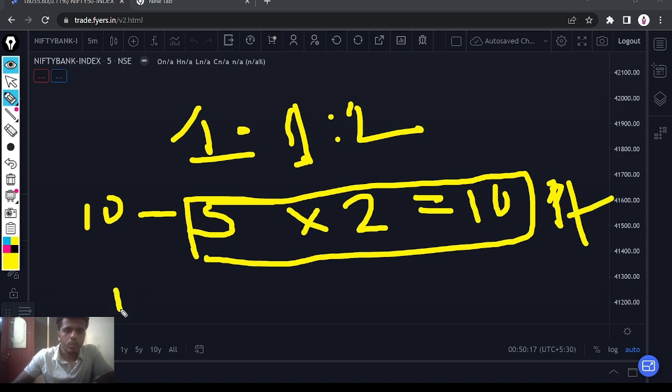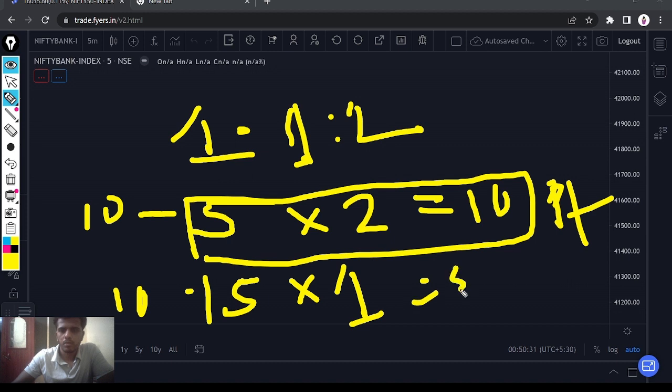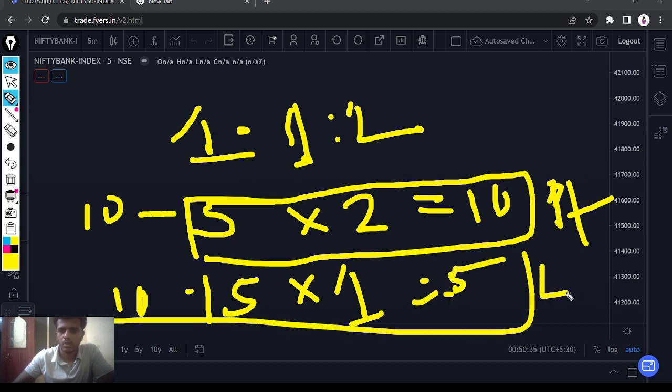In the same way, out of 10 trades, you lose 5 trades, because your accuracy is 50%, right? If you take 10 trades, definitely 5 trades you will lose and 5 trades you will win. In this you are losing 1 rupee each time, that means 5 rupees you are losing here. This is your loss.